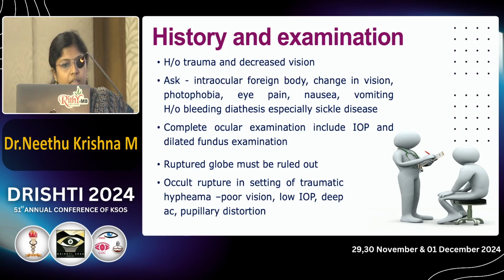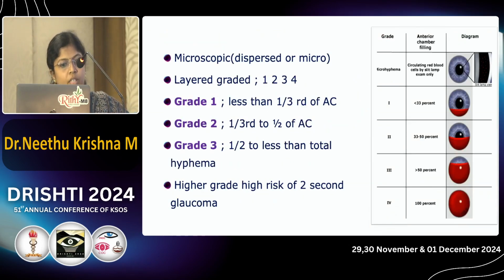A complete ocular examination is needed, including intraocular pressure, and dilated fundus examination is very important. We also need to rule out ruptured globe, because along with the hyphema and subconjunctival hemorrhage, there is a chance to miss the ruptured globe. In case of occult rupture, there can be signs like low IOP, poor vision, deep anterior chamber, pupillary distortion. We have to rule out the occult rupture.